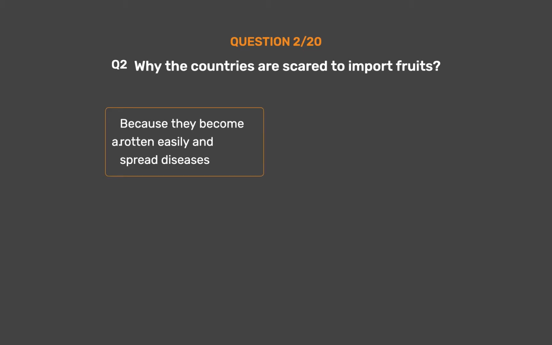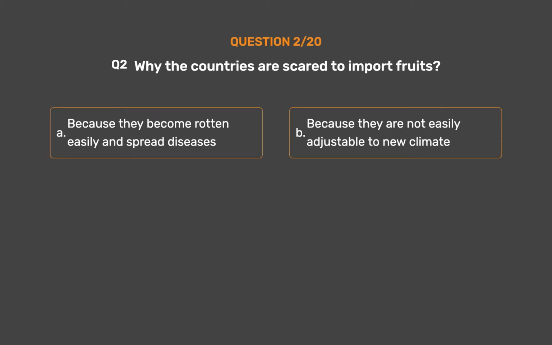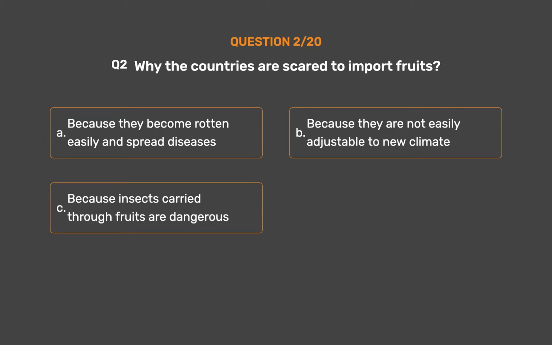Question number 2. Why the countries are scared to import fruits? Option A. Because they become rotten easily and spread diseases. Option B. Because they are not easily adjustable to new climate. Option C. Because insects carried through fruits are dangerous. Option D. None of them. The correct answer is option C. Because insects carried through fruits are dangerous.